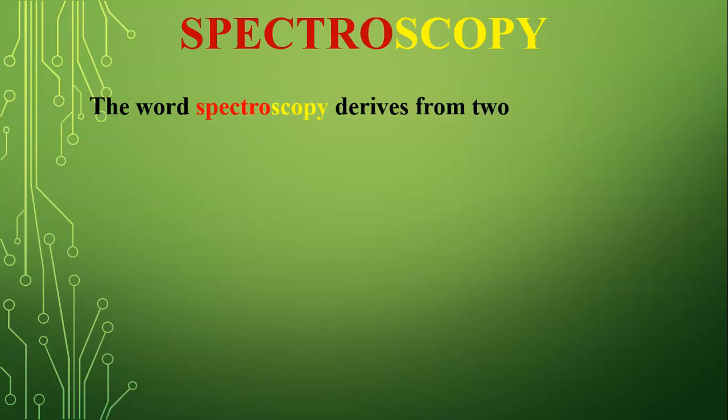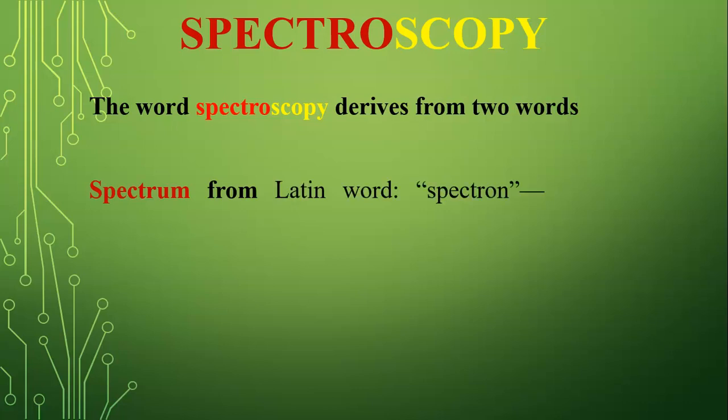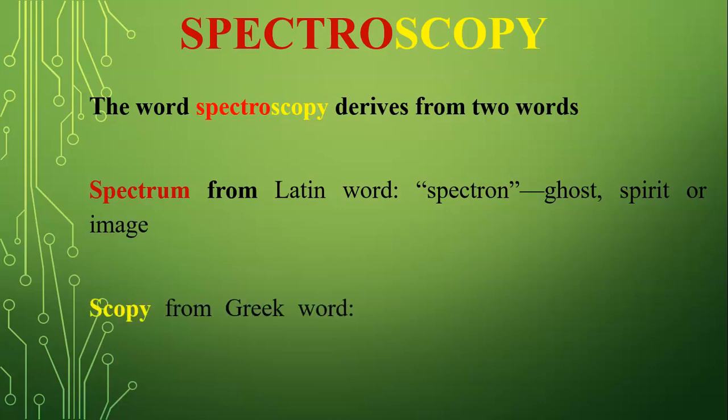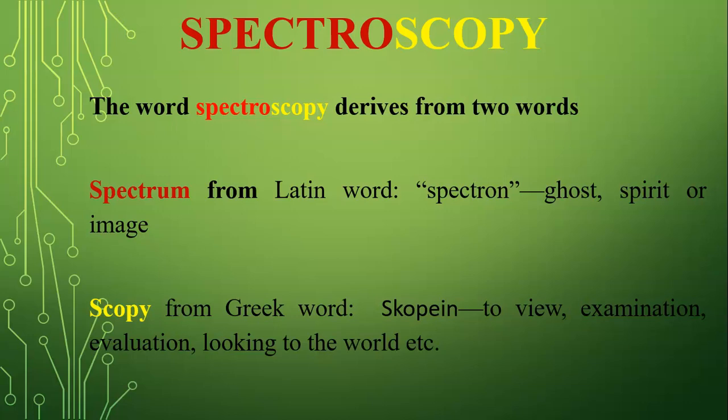The word spectroscopy derives from two words. Spectrum from the Latin word spectron, which means ghost, spirit or image, and scopy from the Greek word scopin, which means to view, examination, evaluation, looking to the world, etc.